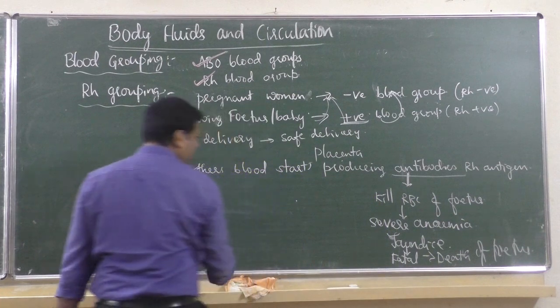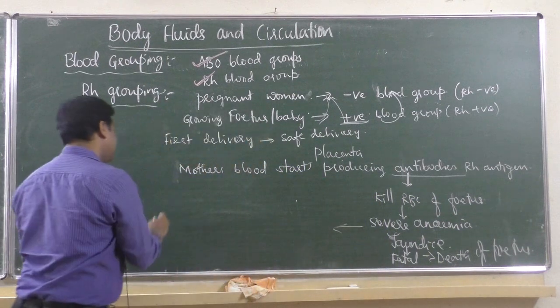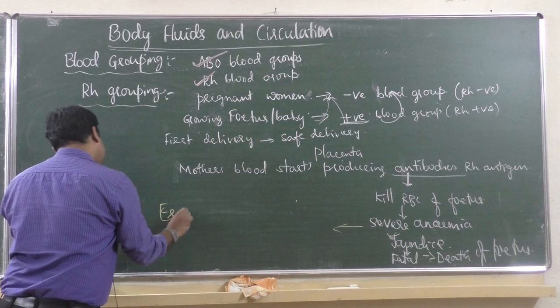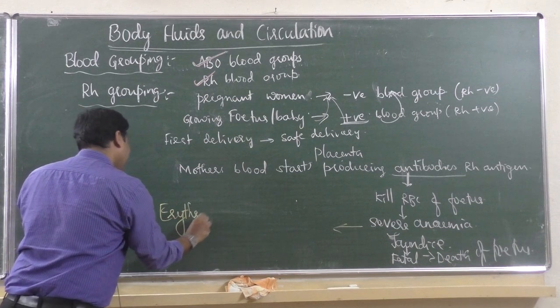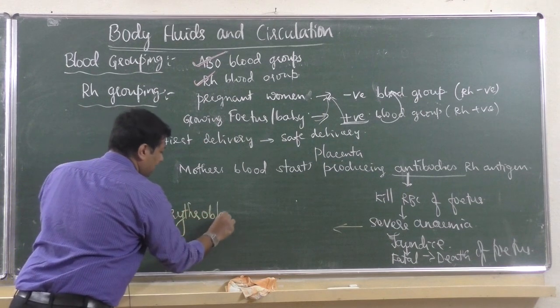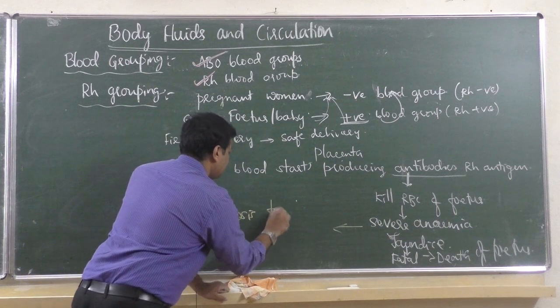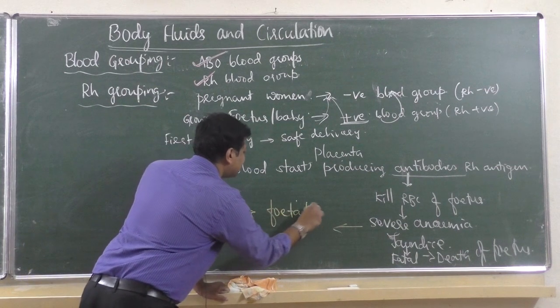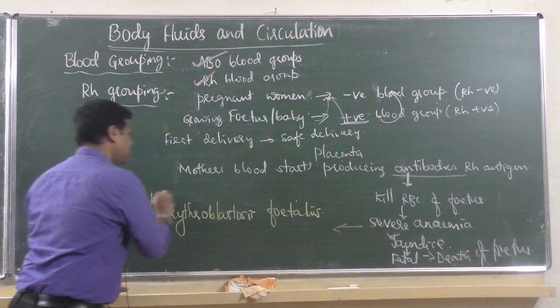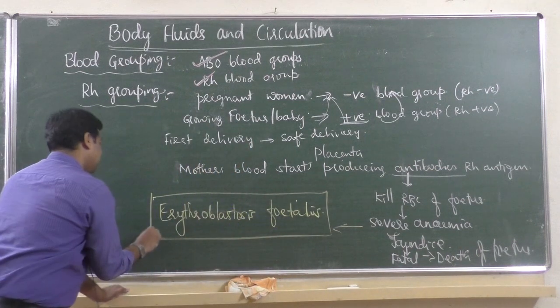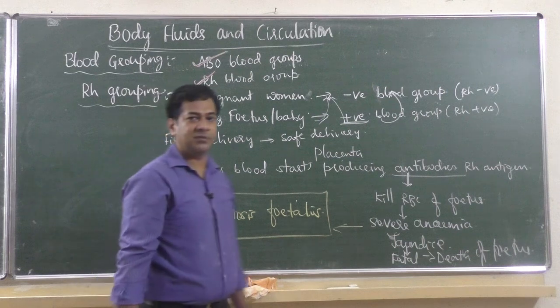And this medical condition is called erythroblastosis fetalis. Beautiful word. Erythroblastosis fetalis. Very important word. They will ask in the exam, what is erythroblastosis fetalis?